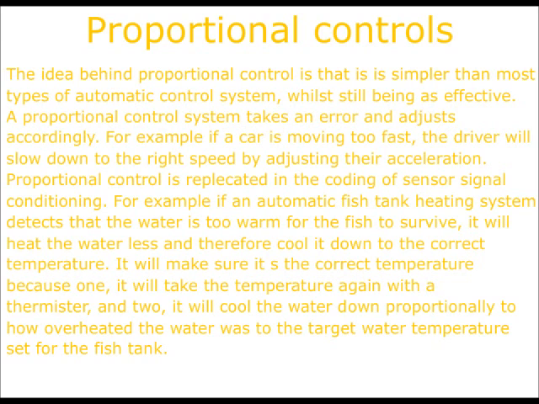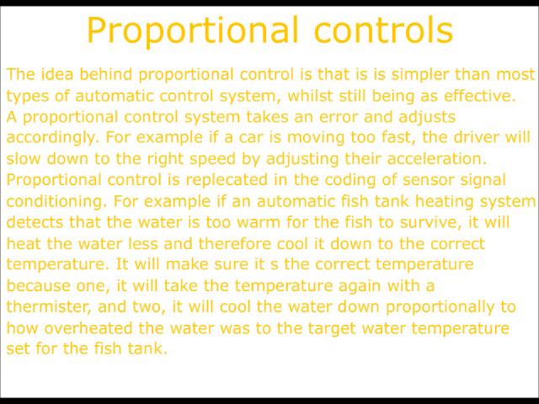Proportional controls. The idea behind proportional control is that it is simpler than most types of automatic control system, whilst being as effective. A proportional control system takes an error and adjusts accordingly. For example, if a car is moving too fast, the driver will slow down to the right speed by adjusting their acceleration. Proportional control is replicated in the coding of sensor signal conditioning.